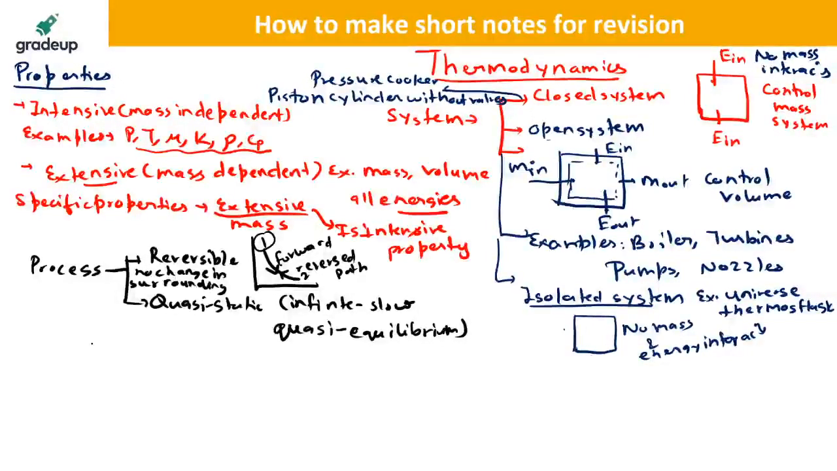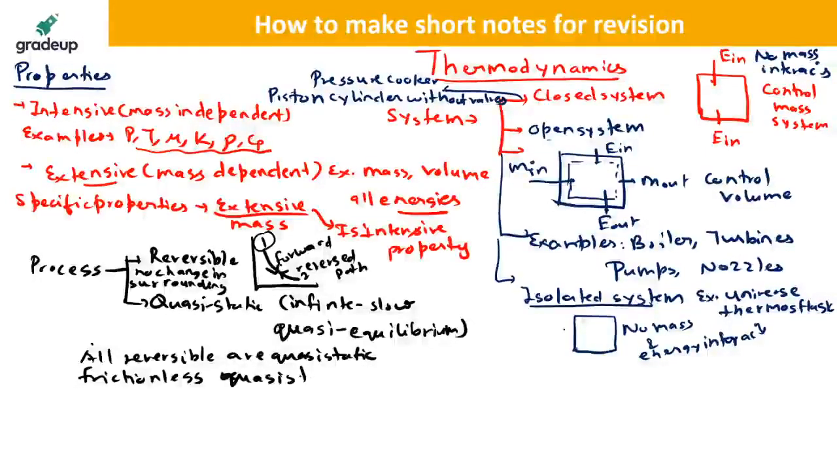Okay. One more thing, all reversible processes are quasi-static. This you have to write. All reversible are quasi-static. Write this. Quasi-static and frictionless quasi-static processes are reversible.